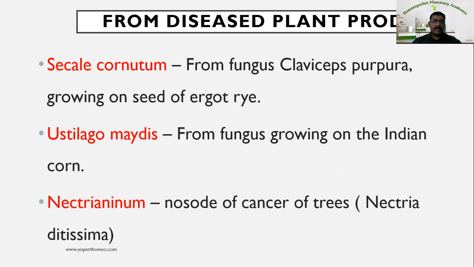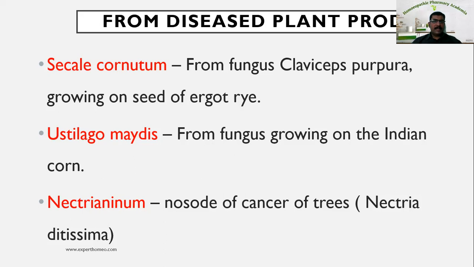Ustilago maydis is from the fungus growing on Indian corn. Nectria ditissima is a nosode of cancer of trees. Nectria ditissima, that is a plant name. So with this, the nosode is over. These are very important examples, not an exhaustive list of nosodes. For an exhaustive list, you can refer to the textbook.